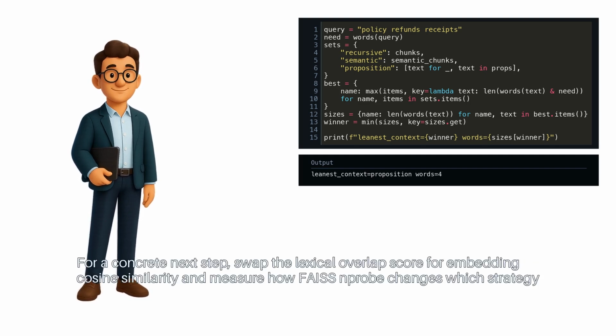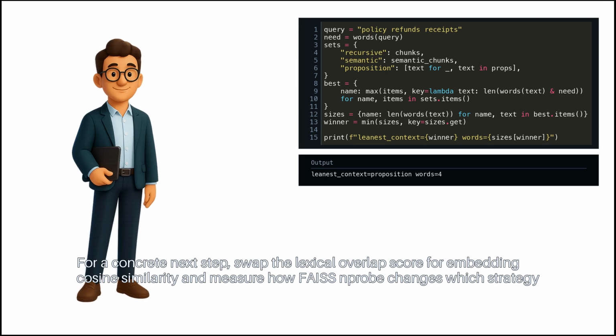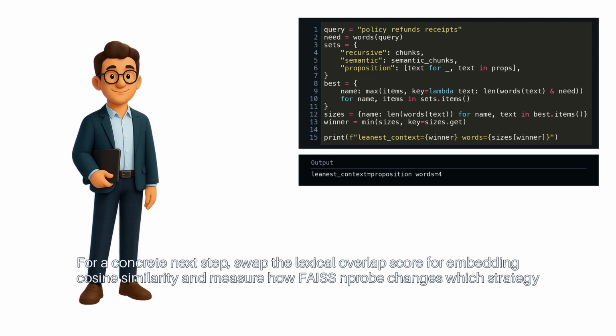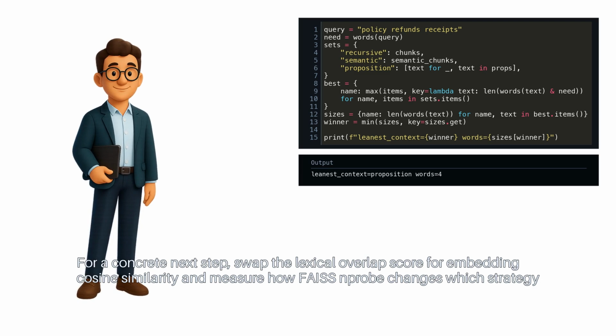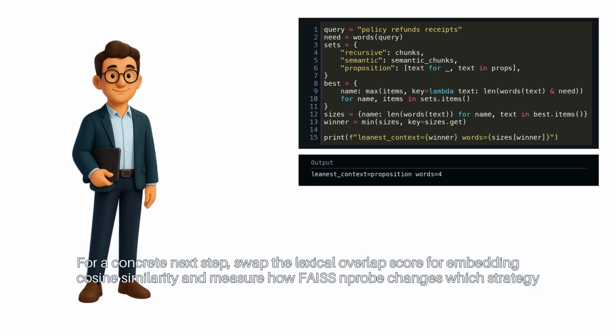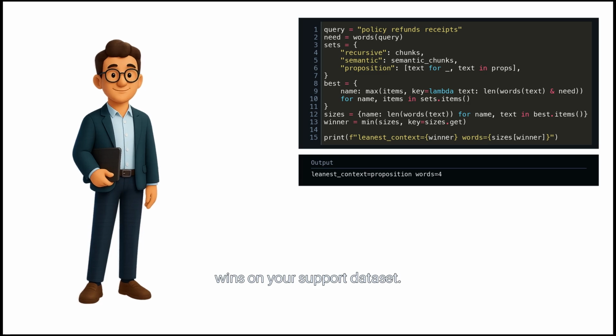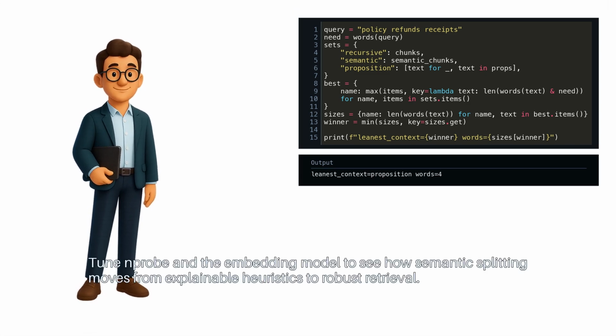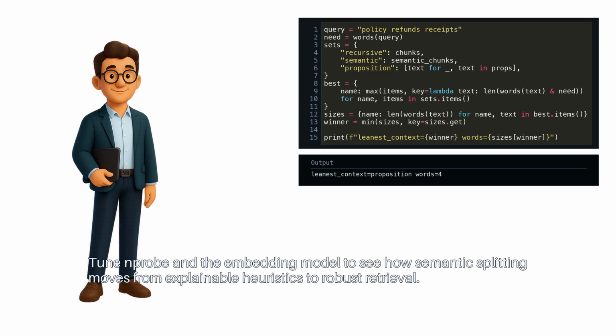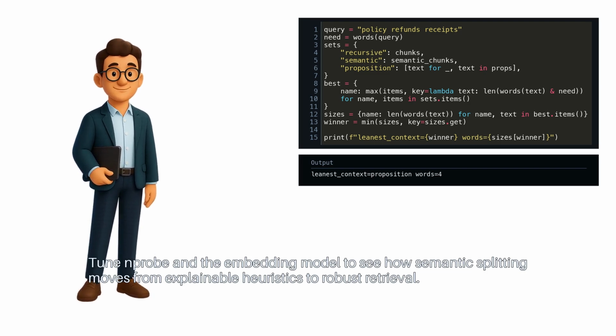For a concrete next step, swap the lexical overlap score for embedding cosine similarity, and measure how FAISS nprobe changes which strategy wins on your support dataset. Tune nprobe and the embedding model to see how semantic splitting moves from explainable heuristics to robust retrieval.